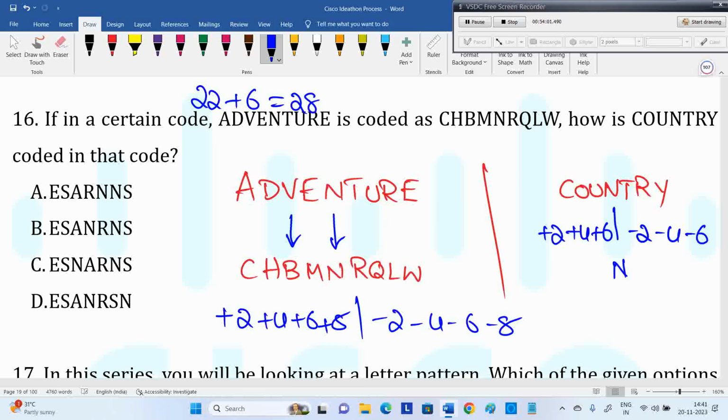V is 22. 22 plus 6 is 28. Or else, whenever you get more than 26, you remove 26 from that. 28 minus 26 is what? 2. 2 is nothing but B. When you cross more than 26, remove 26 from that, then we will get the idea. 28 minus 26 is 2. 2 is nothing but the letter B. Many may have a doubt how V becomes B. In the next cycle, after Z again A will come. Z is 26, A is 27, B is 28.